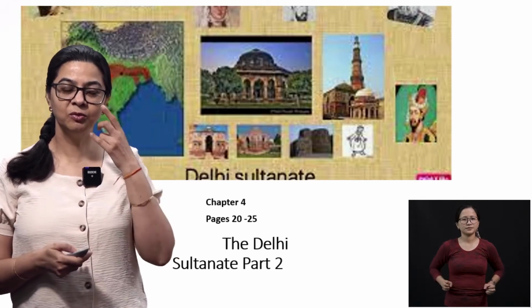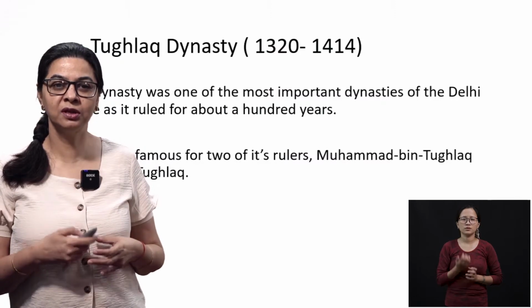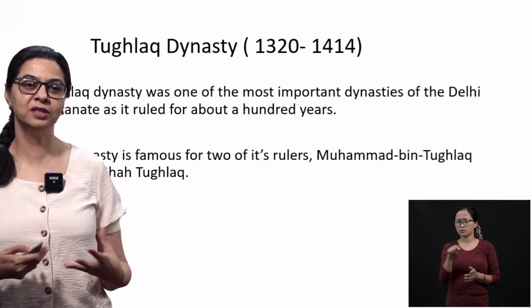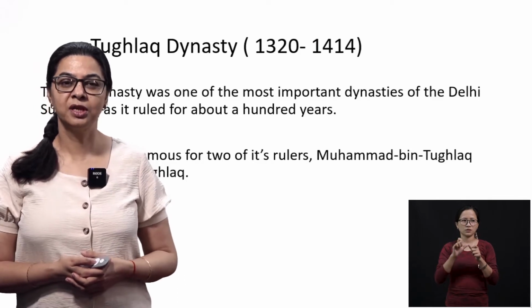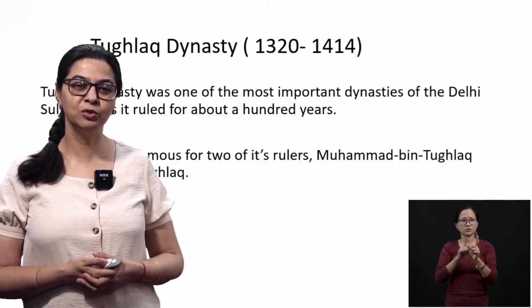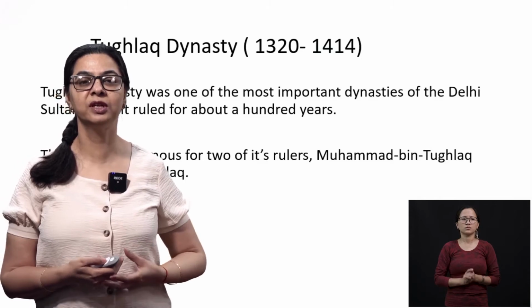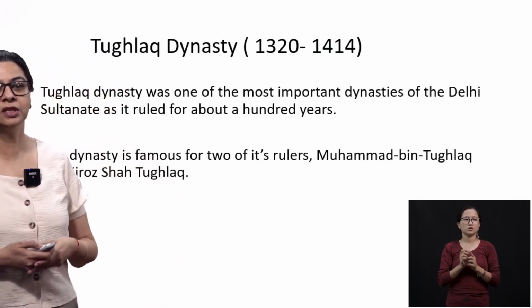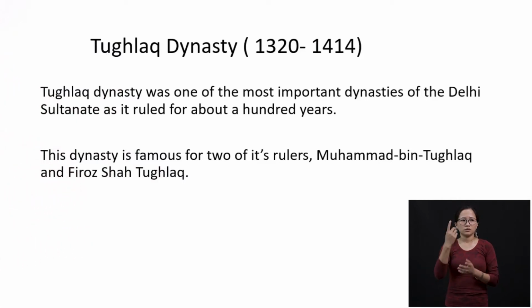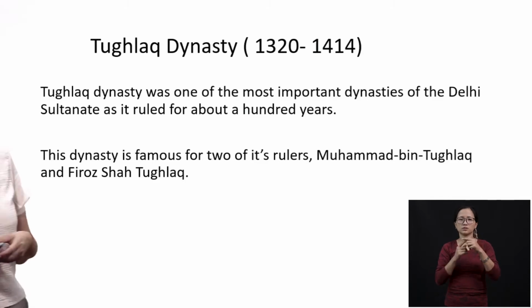Let's begin. We know that a king died, and then we started with the Tughlaq dynasty. It was Khilji who died. The Khilji dynasty came to an end, and Khilji was very famous for the Padmavat. The Tughlaq dynasty was between 1320 and 1414. This was one of the most important dynasties of the Delhi Sultanate. Why? Because this was the only dynasty which ruled for 100 years.